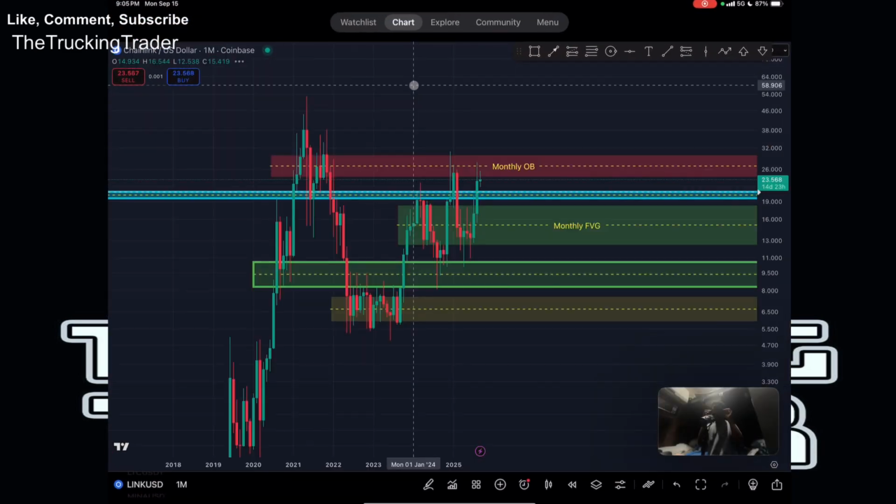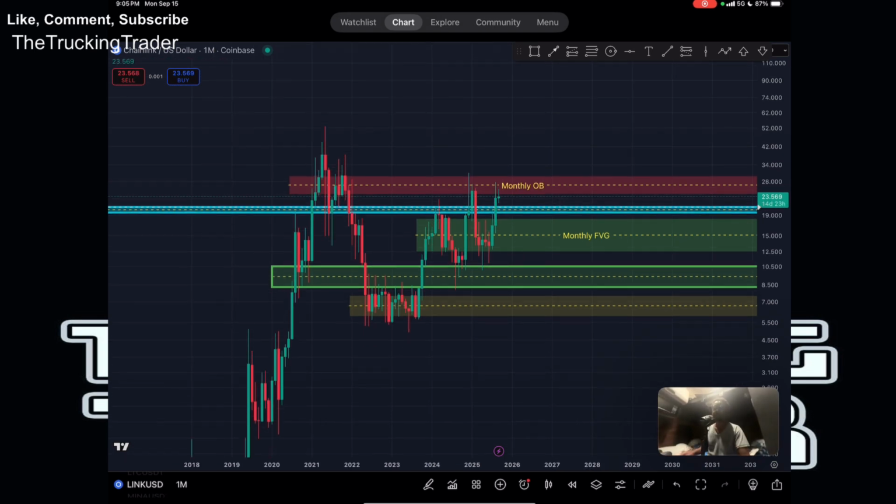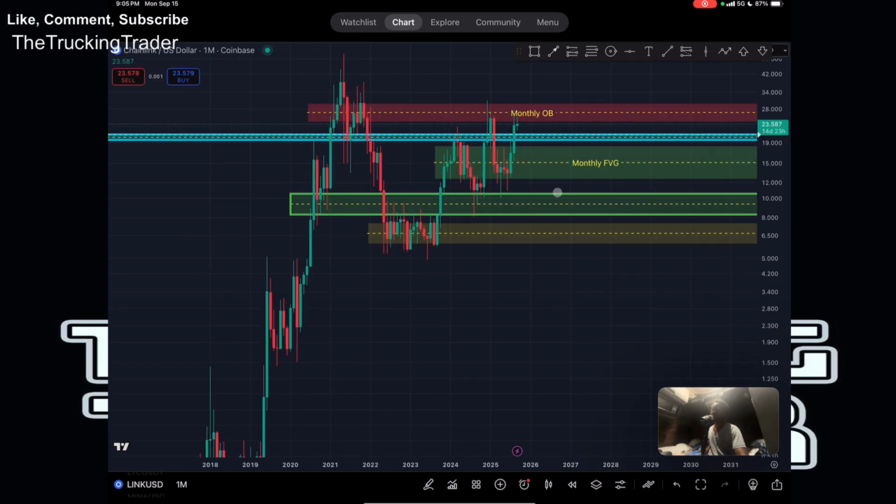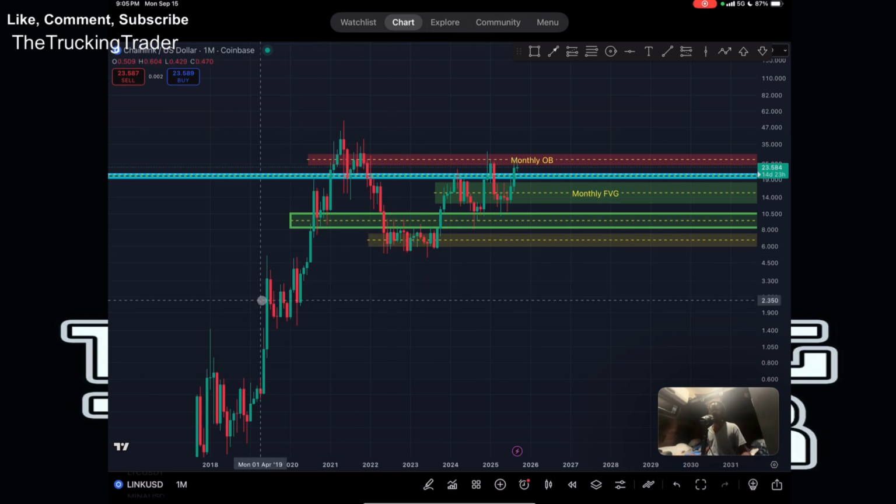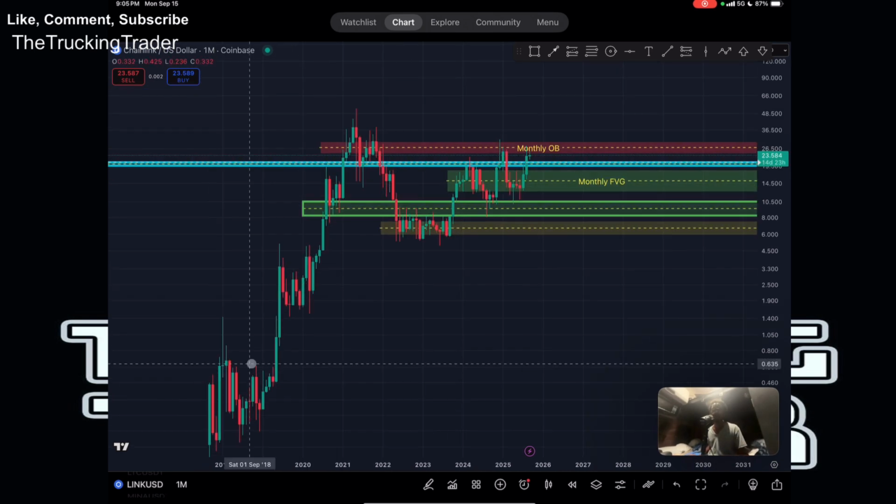So let's get into this Chainlink price chart, right? Because this is where the fun comes in for me. Obviously, I love doing the research as well, but the chart has to look clean for me to even touch it, right? I'm pretty sure a lot of you guys see some of those crypto charts. It's been straight down. They never had a pop, they never did anything, right? This is real life market structure. This is a really good looking chart, right?